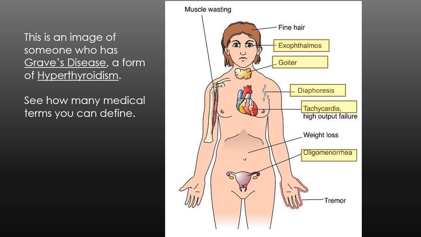Oligomenorrhea, oligo means few or infrequent. Meno is month or the menstruation, and rhea is flow. So remember that from reproductive system.